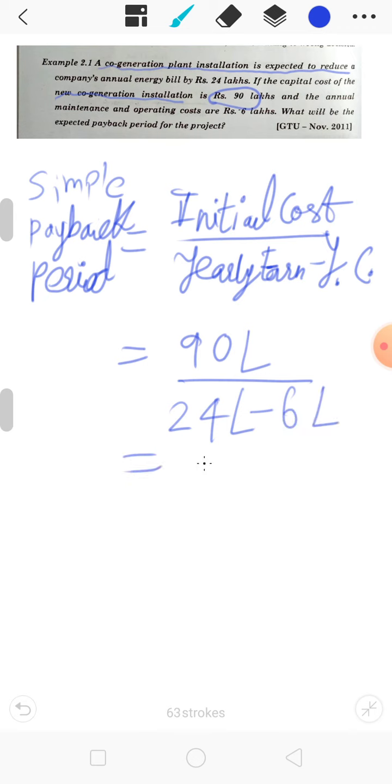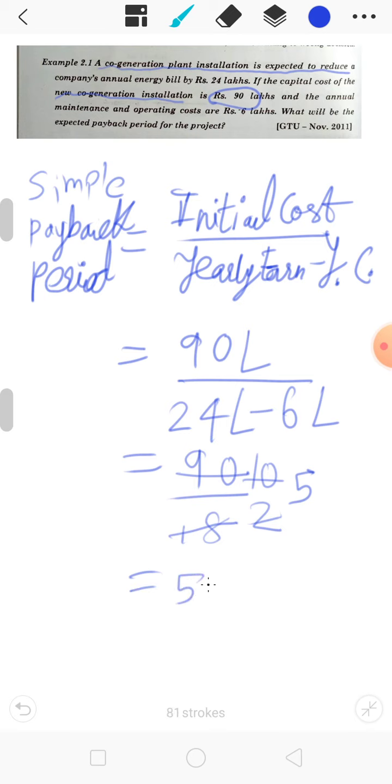So how much will it be? 90 divided by 18, so it will be 5 years. So our payback period will be 5 years. This is one type of example which was asked in November 2011.